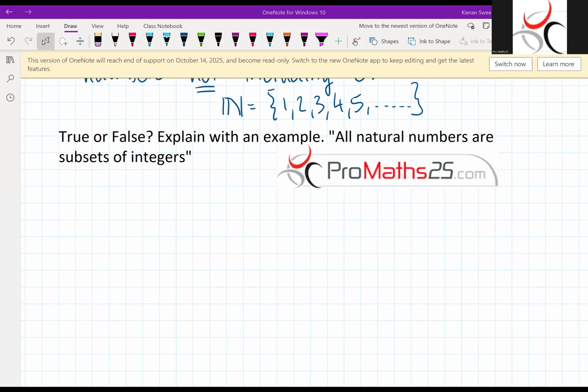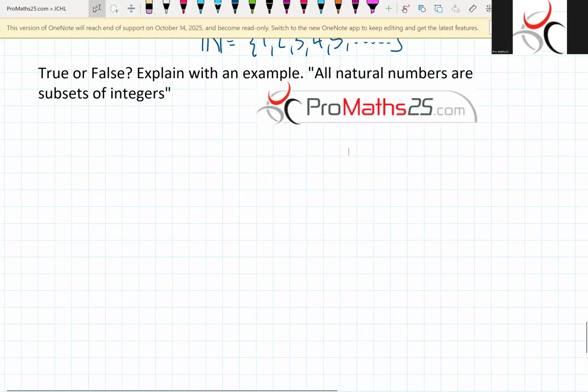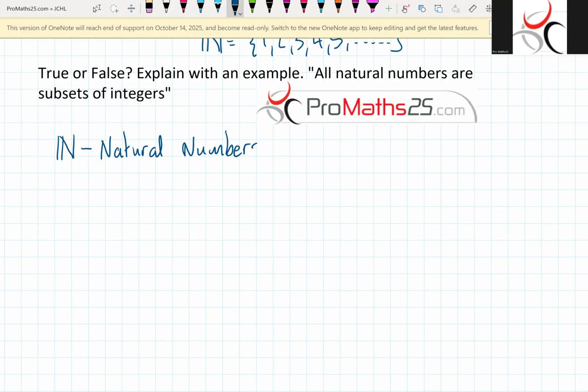If we look at question 2 here, true or false, explain with an example, all natural numbers are subsets of integers. So if we think about this, these are natural numbers. And if we think about what natural numbers are, they're positive whole numbers not including 0.